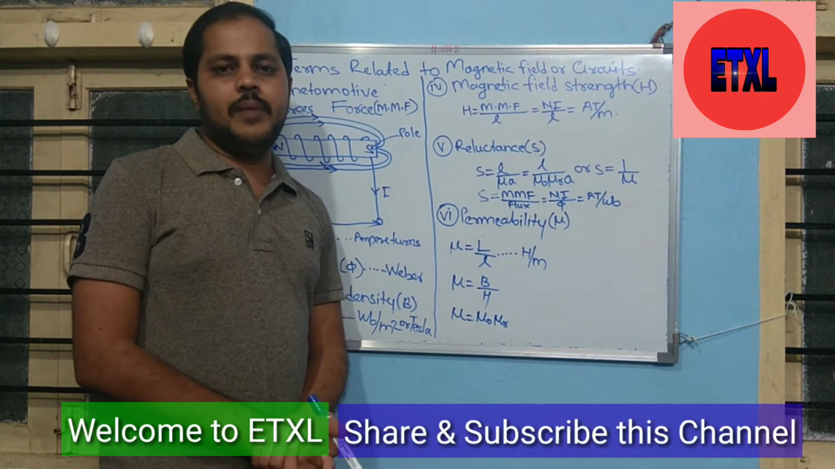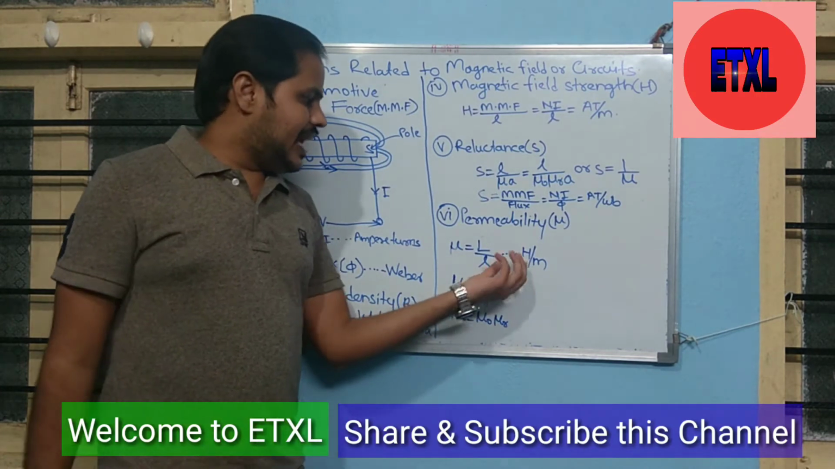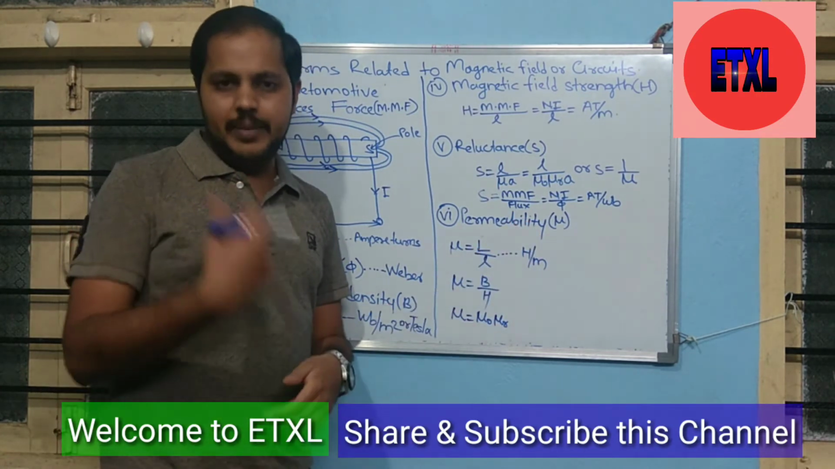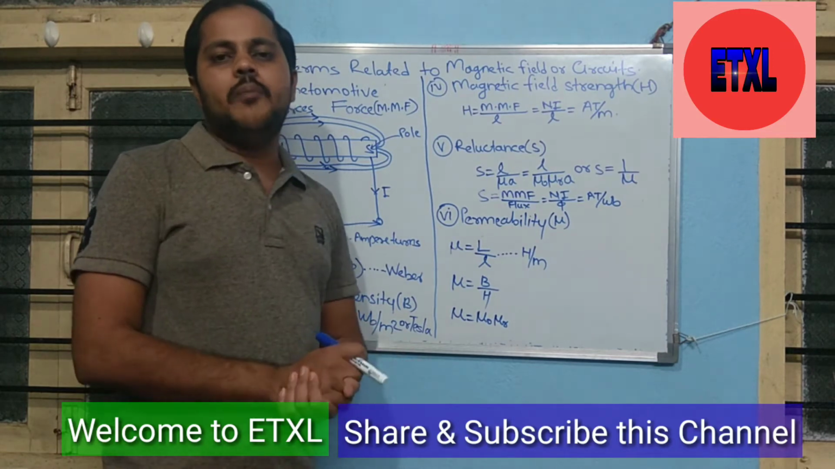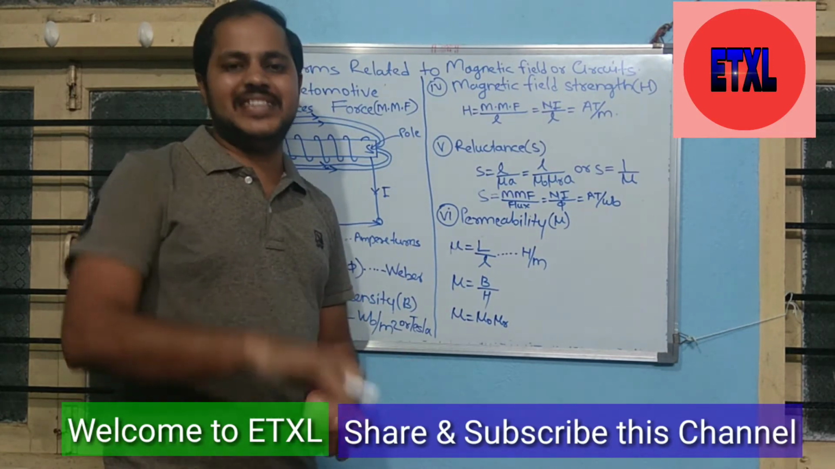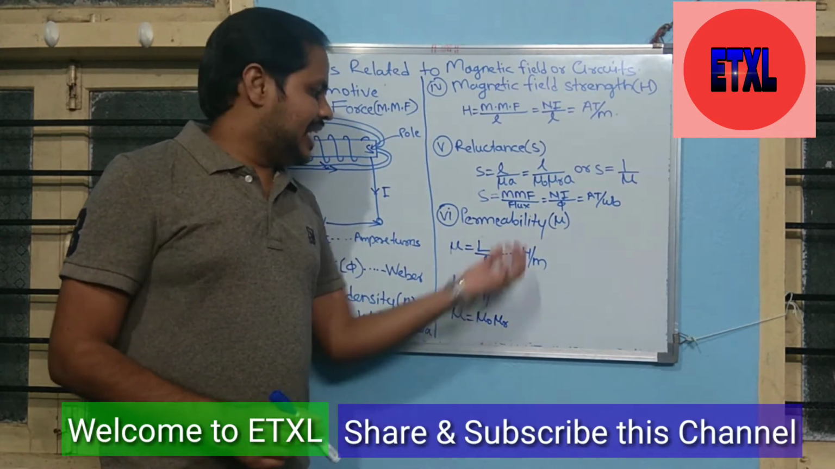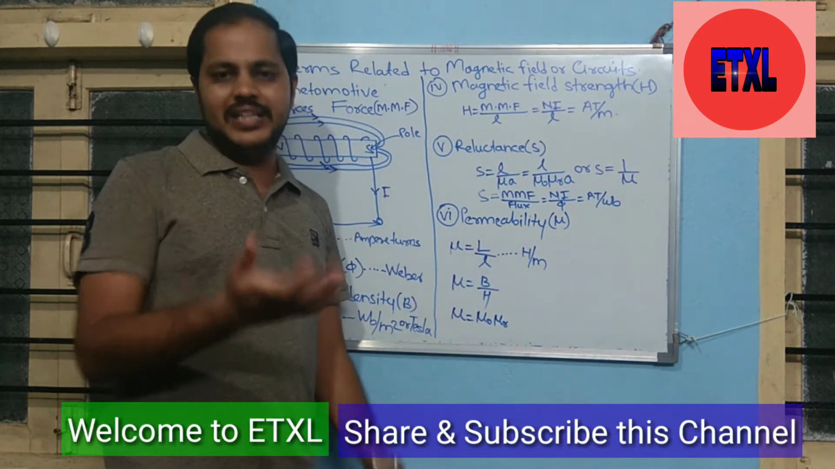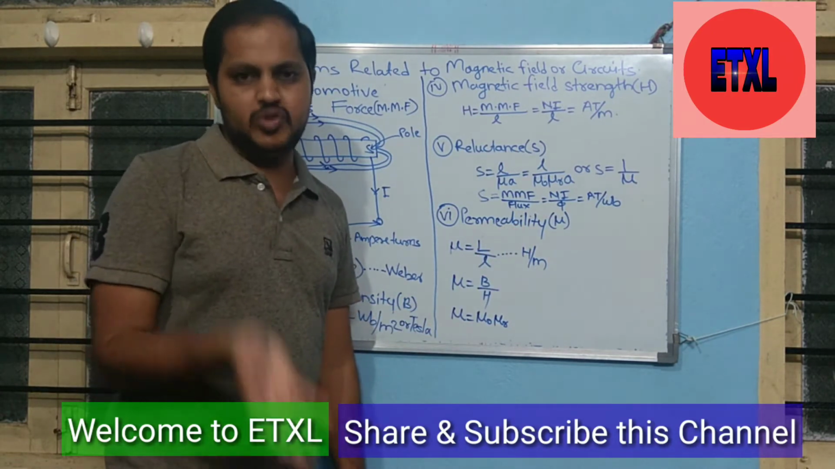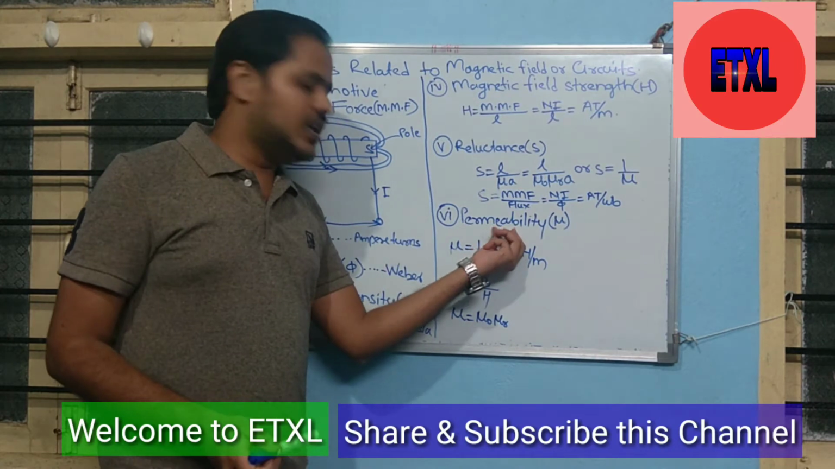What is the definition of permeability? It is the ability of material to produce magnetic lines of force within itself. It means the capacity of a magnetic material to produce a magnetic field. The ability to produce a magnetic field is called permeability.